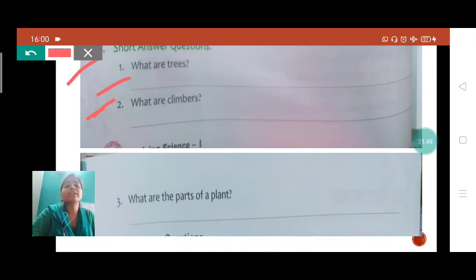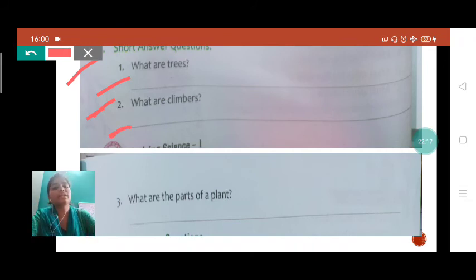So these are climbers. We will write the answer that plants which have weak stems and need support to grow are called climbers. Okay student, you will write the answer here.